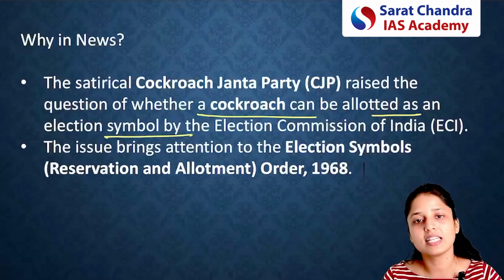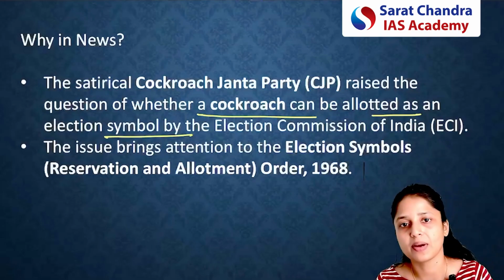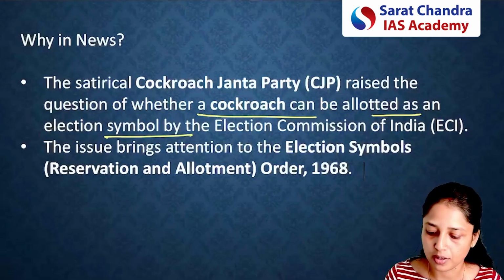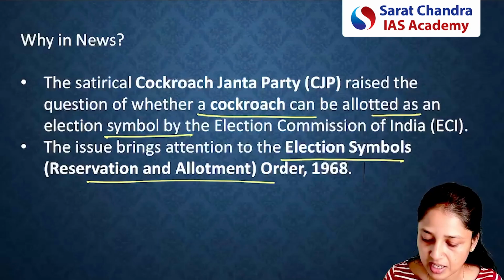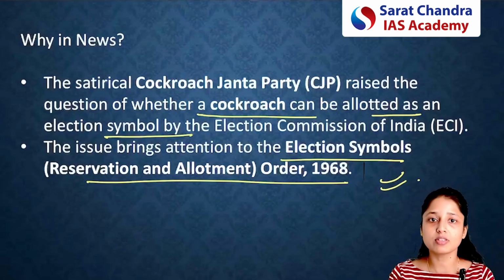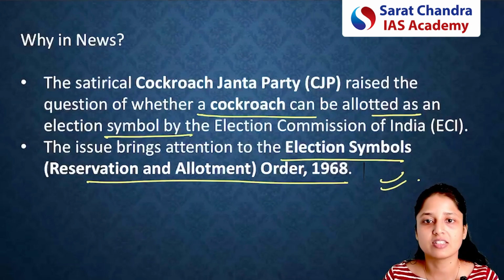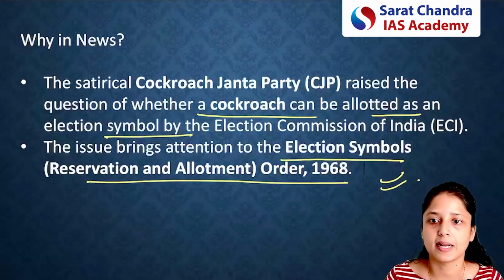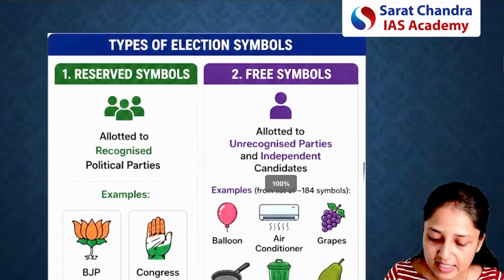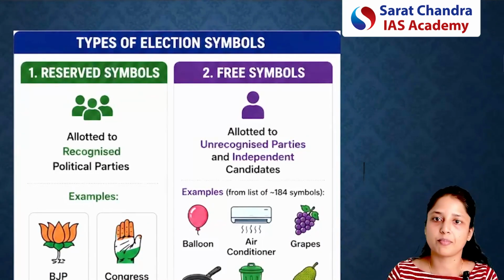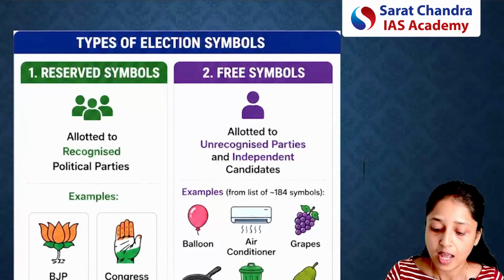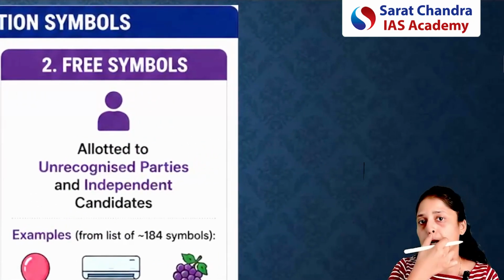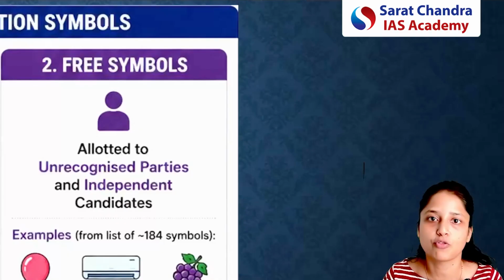That's why all these things were in news, that which kind of election symbol can be given to political parties in India. Because of that only this important order, the Election Symbols Reservation and Allotment Order 1968, was in news, because this is an important legislation or order which governs the allotment of symbols to political parties in India. So let's discuss the types of election symbols that can be provided in India. But before that, let's discuss a few things about the political parties in India. Then it will be very easy for you to understand.